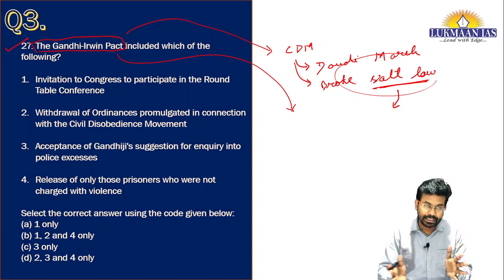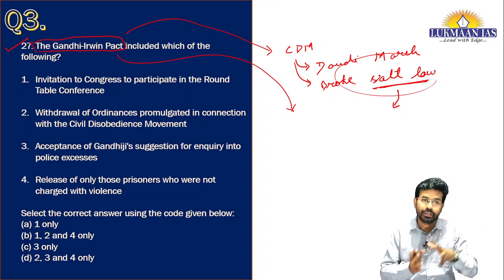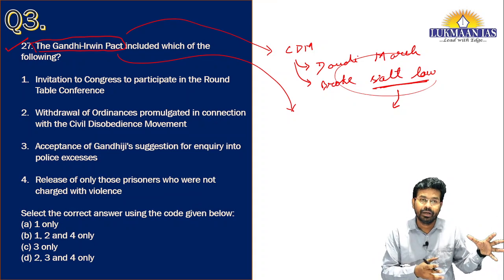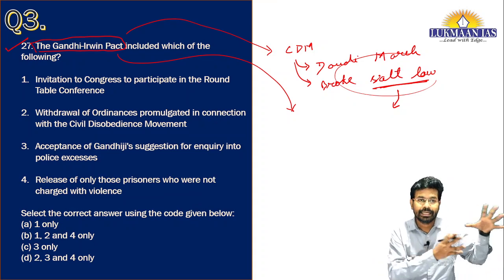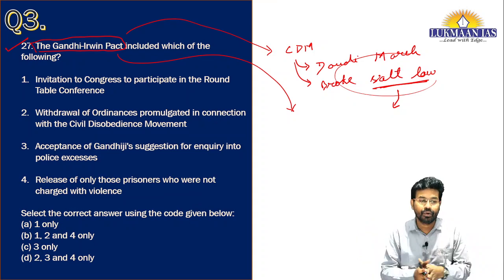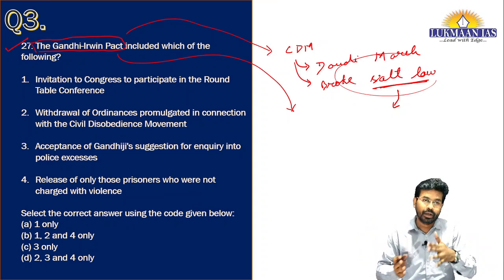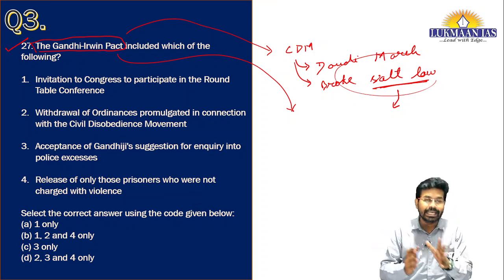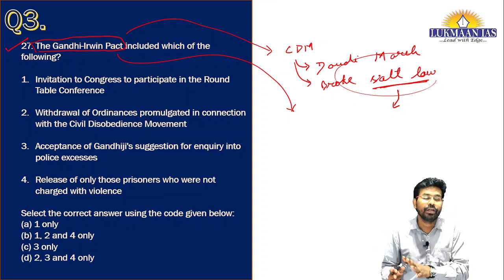There were various proposals from the Indian National Congress side, as Gandhi was representing the Congress, while Lord Irwin was deciding on behalf of the government of India.